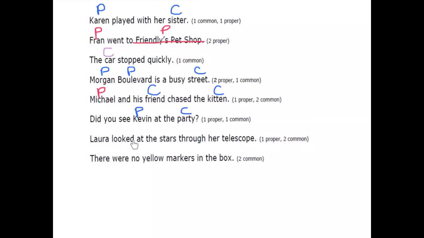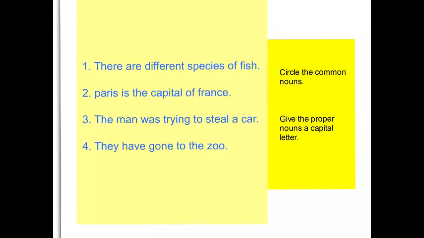Next question. Laura looked at the stars through her telescope. One proper noun, two common nouns. So my proper noun with a capital letter is Laura, and my common nouns are stars and telescope. In our last sentence, there were no yellow markers in the box. We have to find two common nouns. They are markers and box.